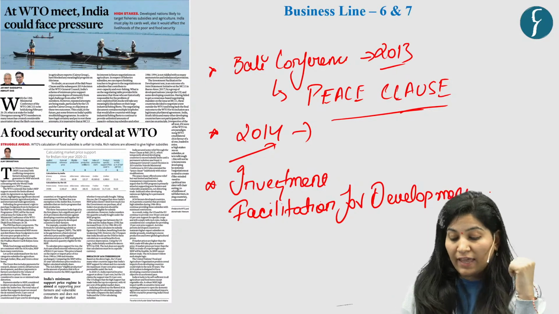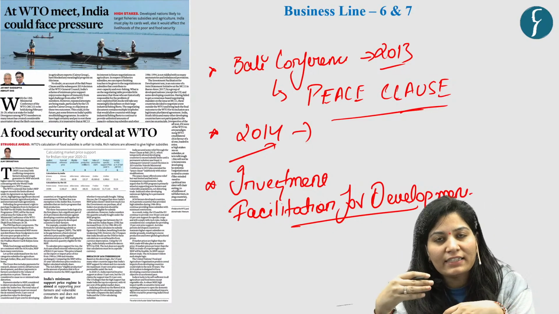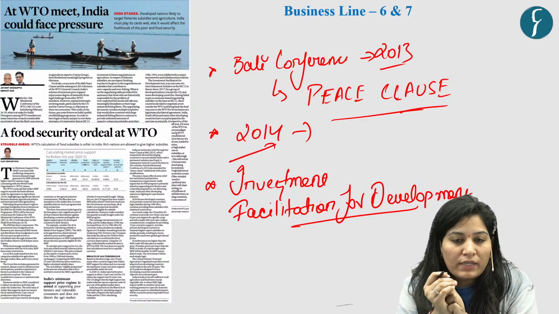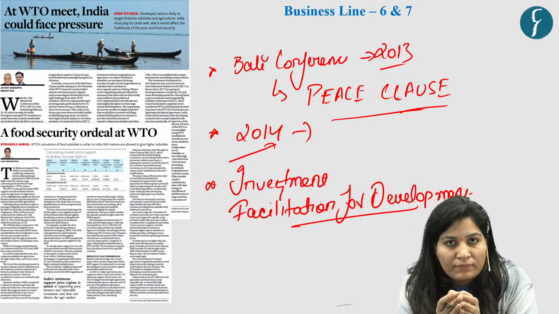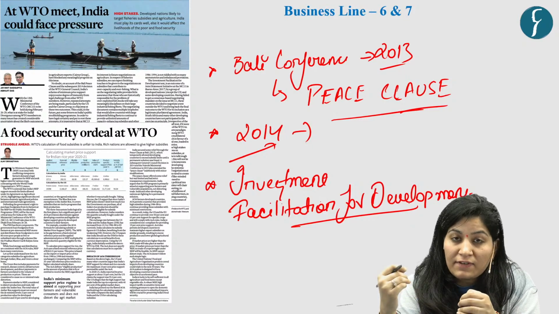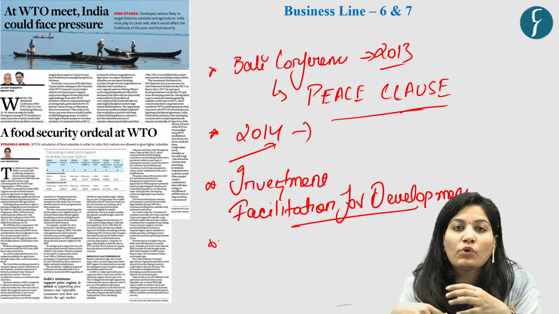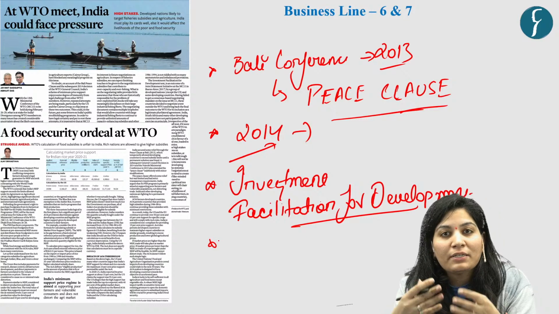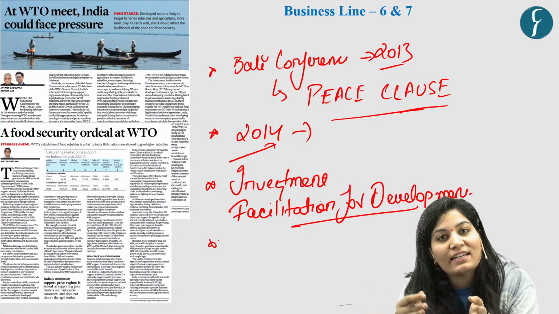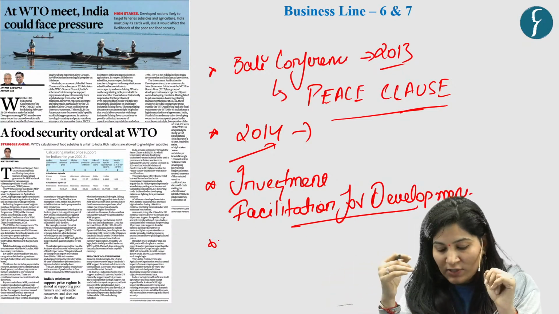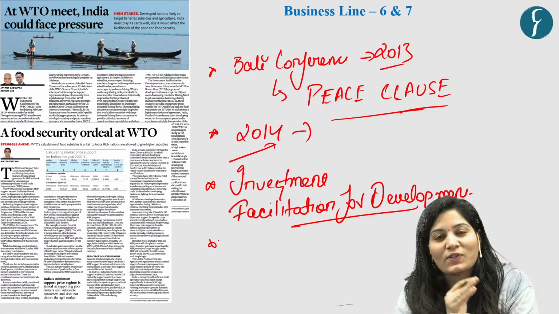This agreement on investment facilitation for development is an agreement by WTO to make a more investor-friendly environment by simplifying investment procedures, to make them more transparent and more predictable for FDI. And this is basically for developing and least developed countries. So it sounds like it is going in a positive connotation, but it is not so.